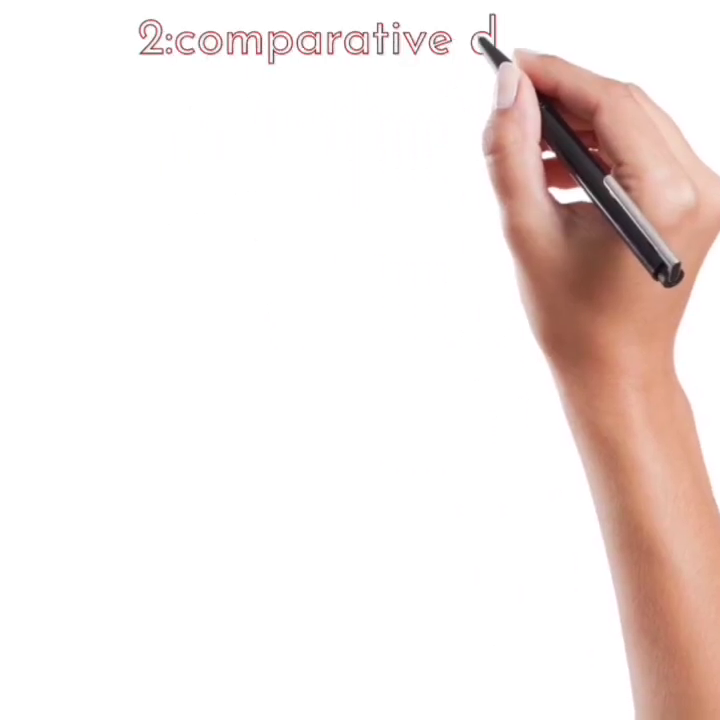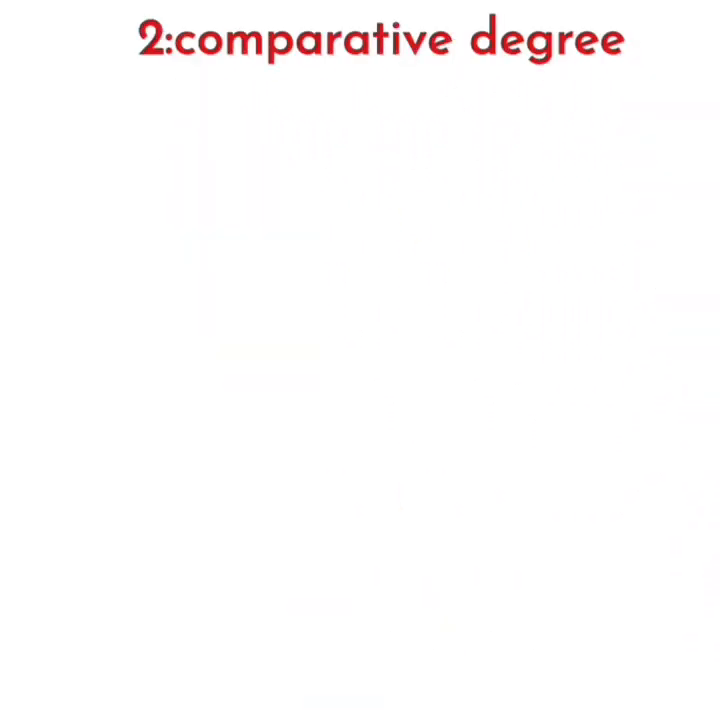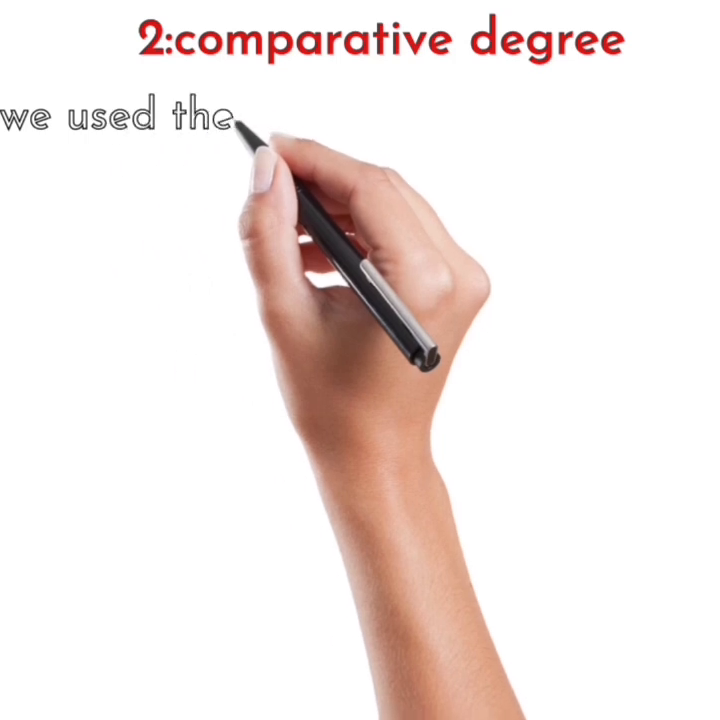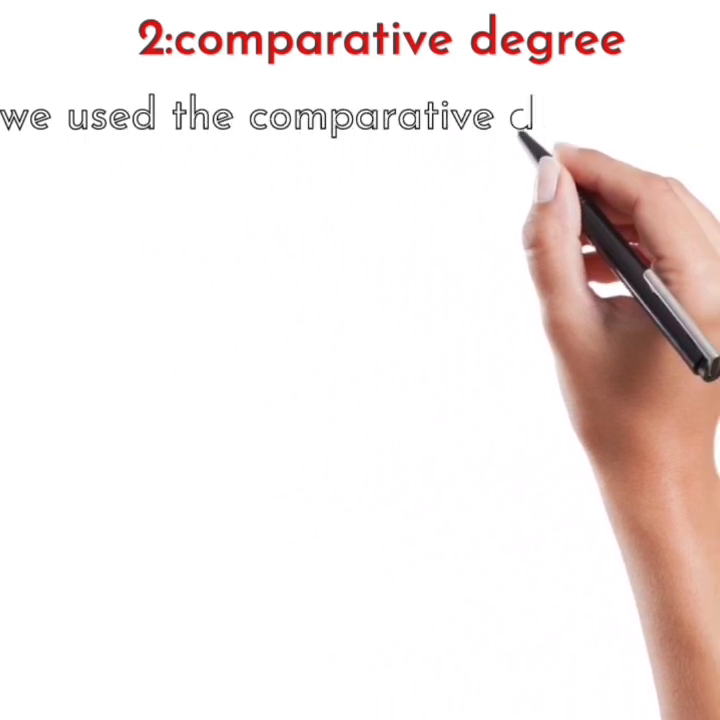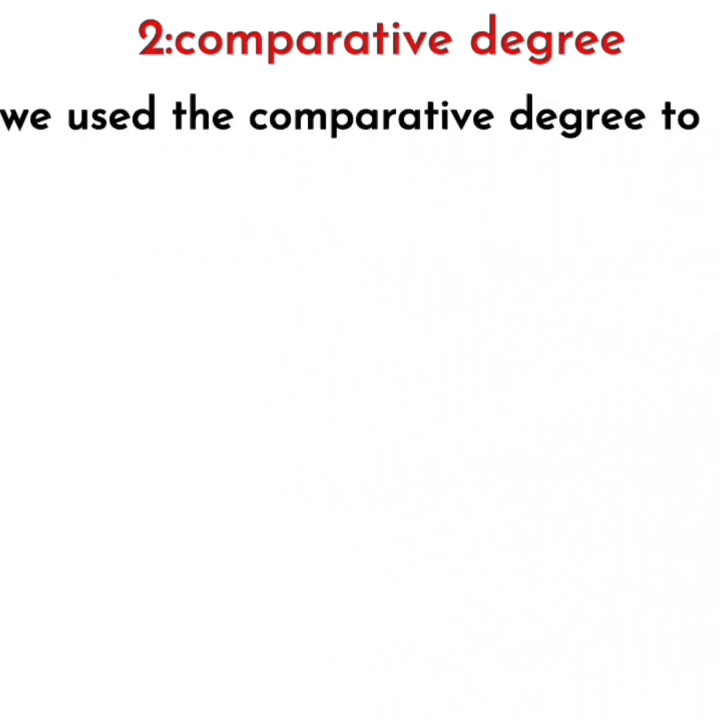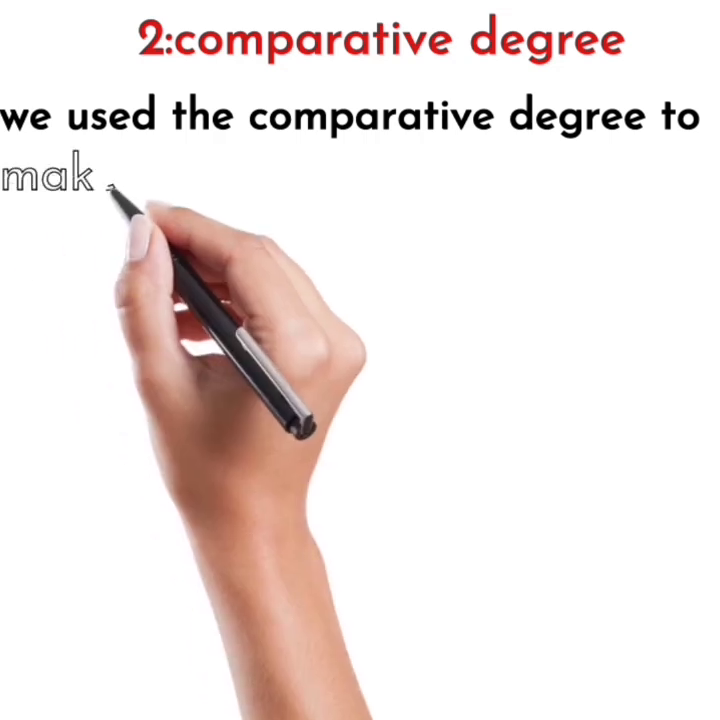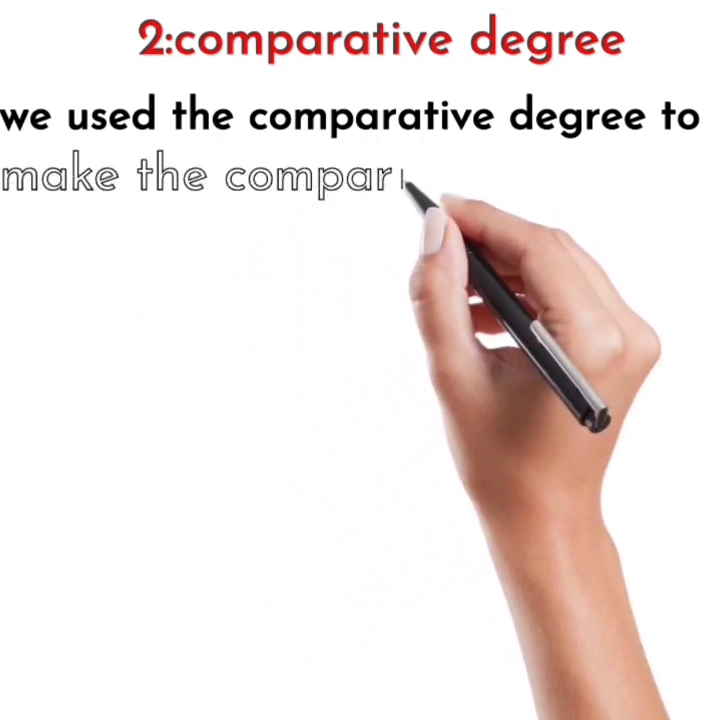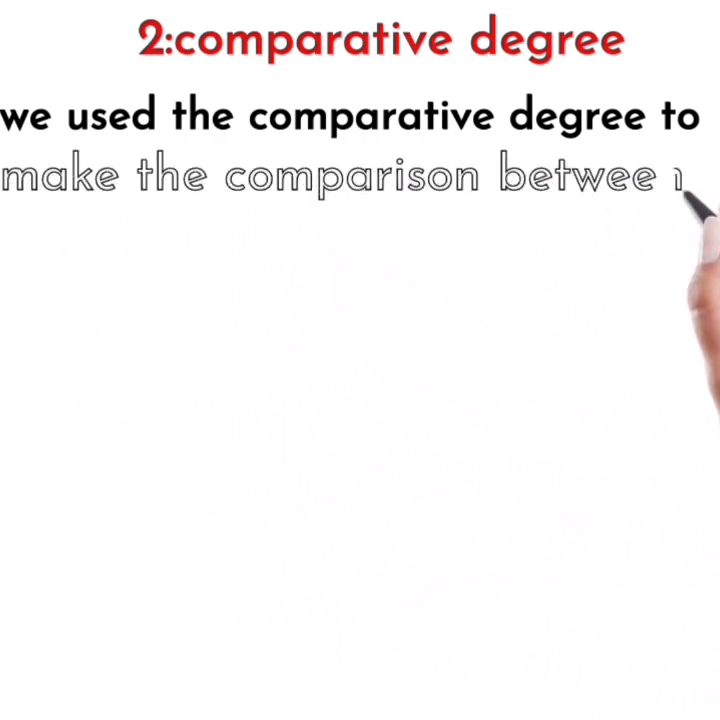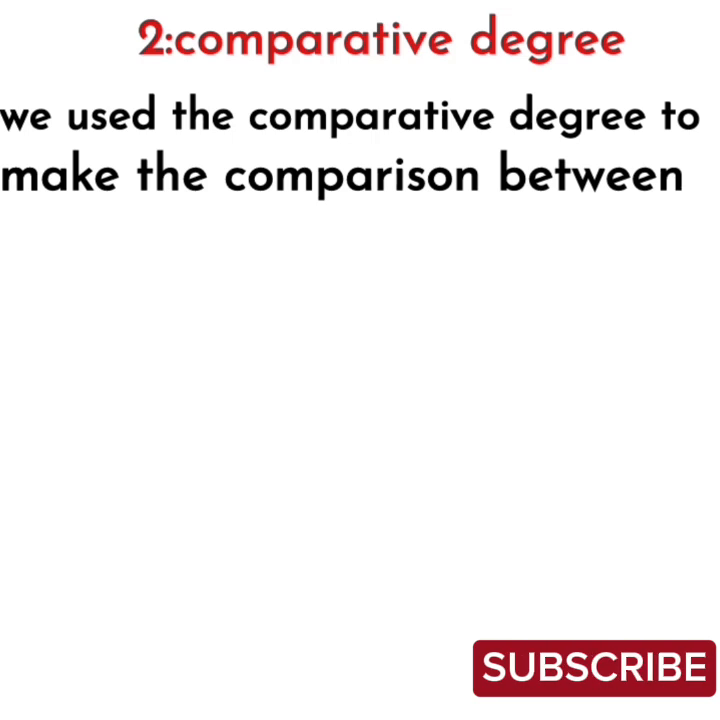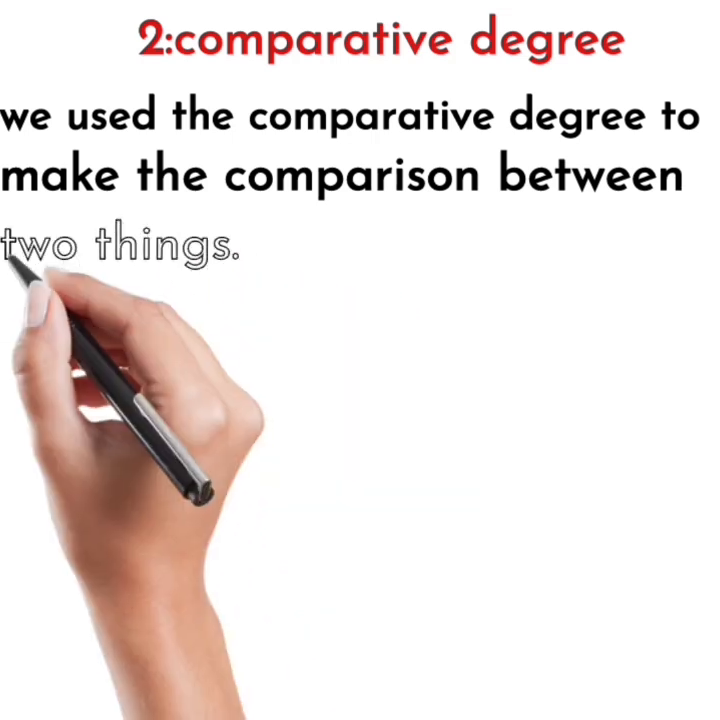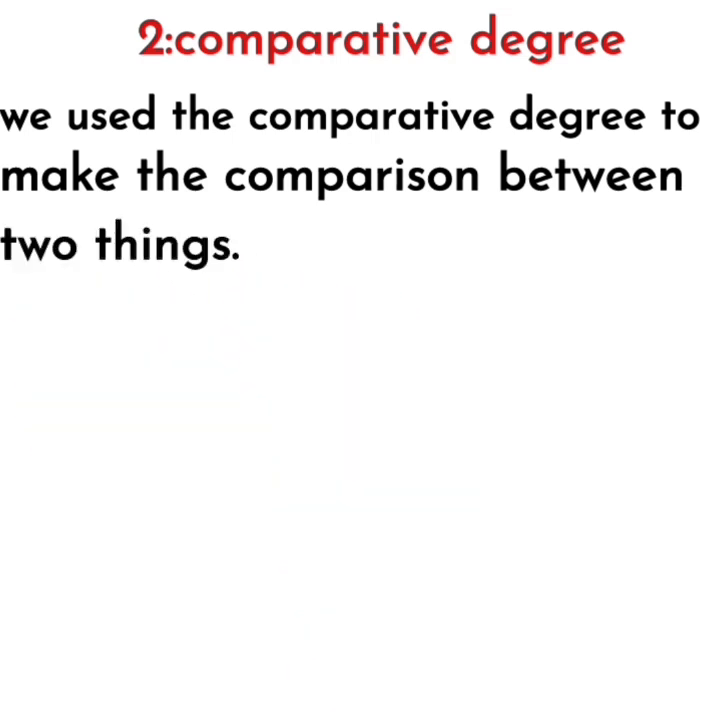In this slide, we are going to talk about the second degree of our adjective, which is the comparative degree. As the name shows, comparative means something to compare. So whenever we have to make a comparison between two things, we use the comparative degree. In this degree, we have the condition: we have to make the comparison between only two things, two persons, etc.